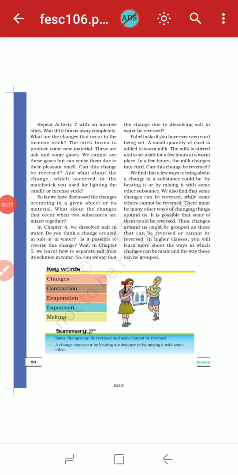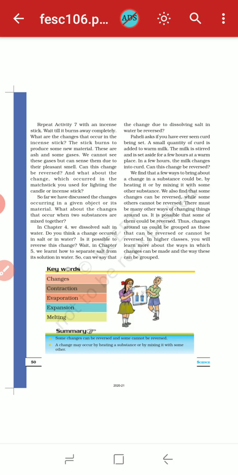Now Paheli asks if you have ever seen curd being set. A small quantity of curd is added to warm milk. The milk is stirred and set aside for a few hours in a warm place. In a few hours the milk changes into curd. So can this change be reversed? So no, this change cannot be reversed, because we cannot get milk back after we make the curd. So this change is irreversible, and also we get a new substance from milk, that is the curd.